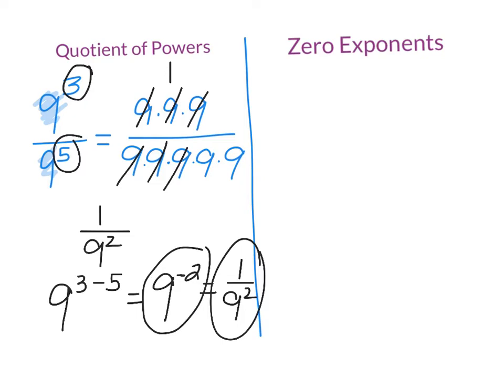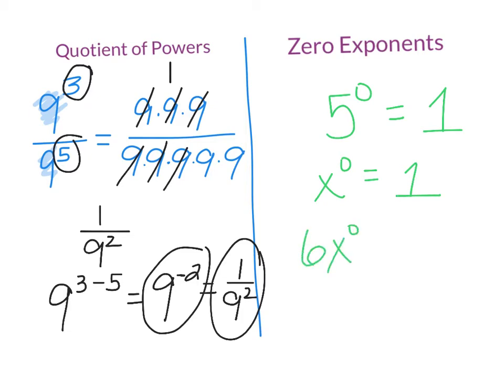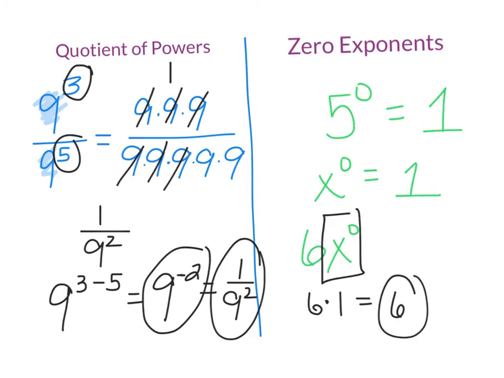All right, your next law that you learned was 0 exponents. So remember, anything to the 0 power, does not matter what it is, is 1. Okay, if I have x to the 0 power, that is 1. Now, sometimes you're going to get a little bit trickier ones that might say like this: 6x to the 0 power. Now, if you have one like this, you have to follow the order of operations. You have to do this first, exponents first. X to the 0, that's 1. And then it says times 6. 1 times 6 is 6. Okay, so you do have to be careful and see what the 0 is actually with.